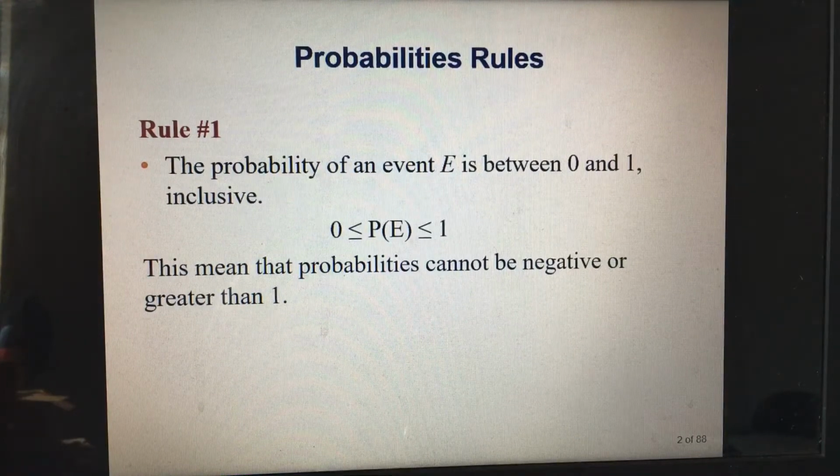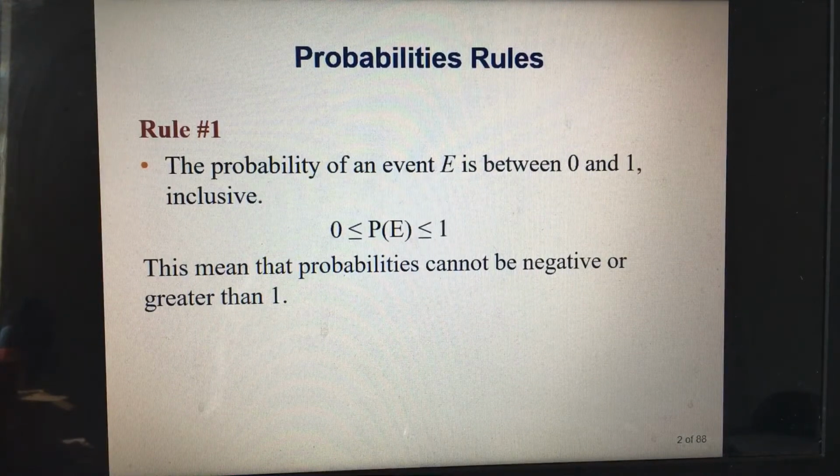So if you're solving a probability problem and your answer is 1.3, that means you are wrong, because the probability of any event can never be bigger than 1. And remember, 1 represents 100%.